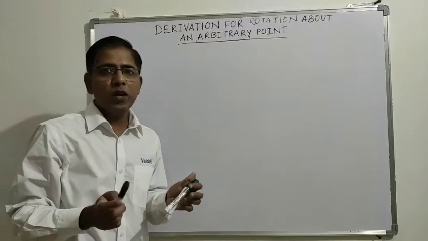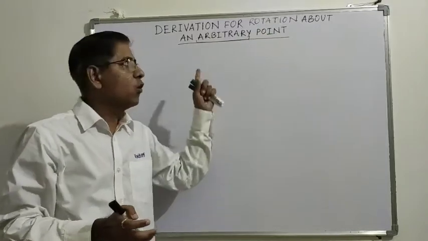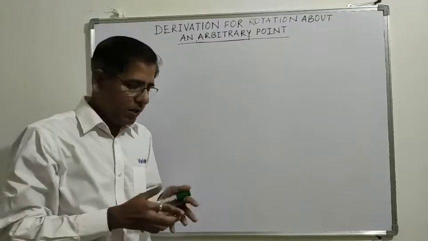Up till now we only know the rotation about the origin. Now we will derive the rotation about an arbitrary point.